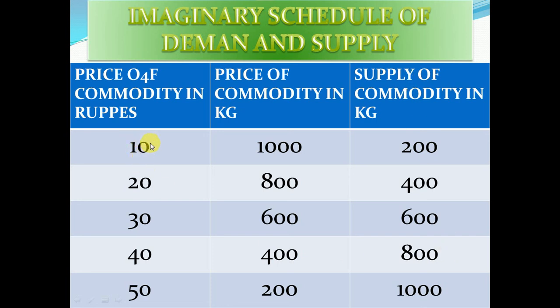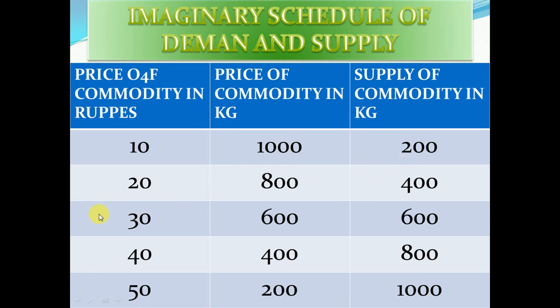When the price is 10, 20, 30, 40, 50, the supplier is ready to sell because the profit margin is maximum. So at the 50 level, they can supply the maximum in the market, and at the 10 level there is a supply of 200. In the same way, buyers are not ready when the price is going up. They also want to buy the maximum when the price is low. Here demand is 1000, but supply is only 200.